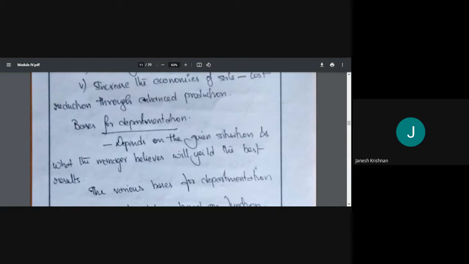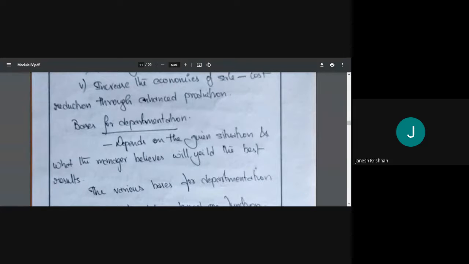So okay, we'll put you in the designing department, and later we'll see. The manager will decide based on the situation. If the manager feels it is a better decision, he will put you in that particular department. So it depends on the given situation and what the manager believes will yield the best result. That is the basis of departmentation.